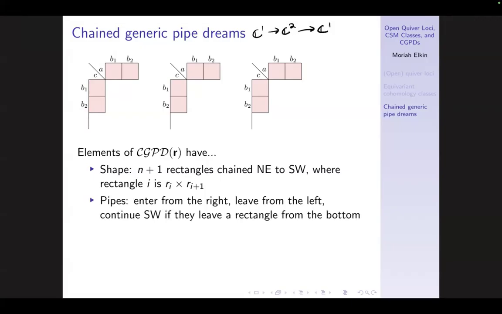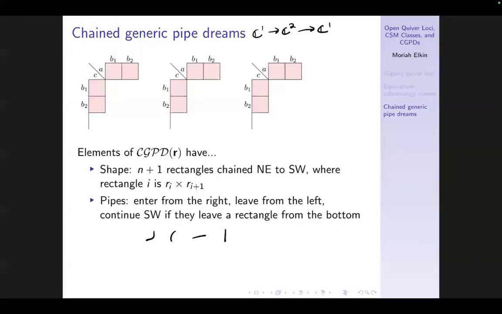What do the pipes look like? Well, they're going to enter from the right of the diagram on the right sides of rectangles. They're going to leave from the left side of the diagram. If they leave the left, they're going to exit completely. And if they come out the bottom of a rectangle, they're just going to continue due southwest. And we're also only allowing them to do normal pipe dream moves. So they're allowed to move like this, like this, like this, or like this, or like combinations of those things.